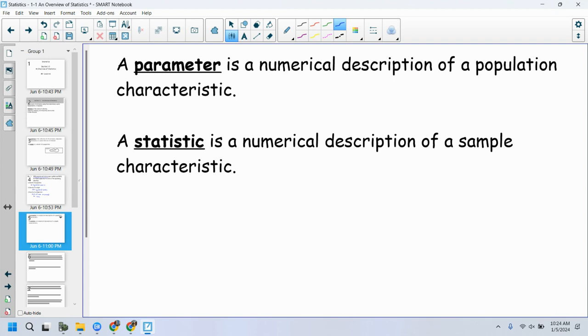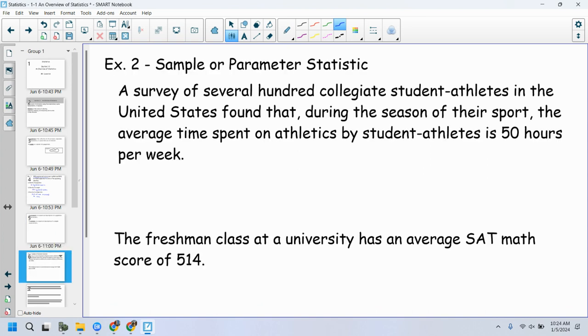Now I'm talking about it in terms of mean, in terms of average, but I could use any sort of descriptive statistic. Like I could talk about the mean, the median, the mode, the range, the standard deviation, the variation. Any piece of data that talks about the entire population would be considered a parameter. Any piece of data that I would use to talk about a sample would be called a statistic. So I say the P's go with the P's. The parameter goes with population, the S's go with the S's. Statistic goes with sample. Okay. Population goes with parameter, statistic goes with sample. Okay, so sample or parameter.